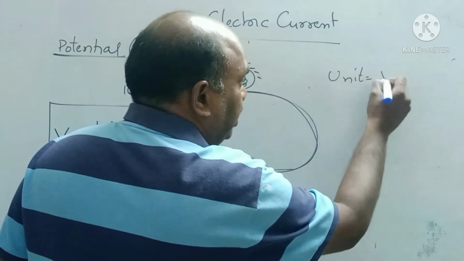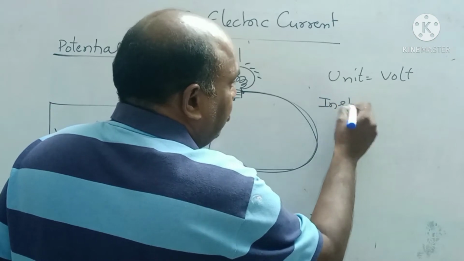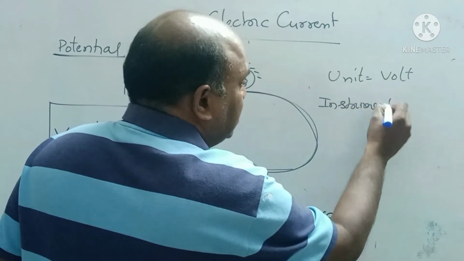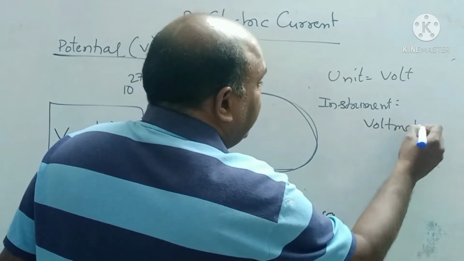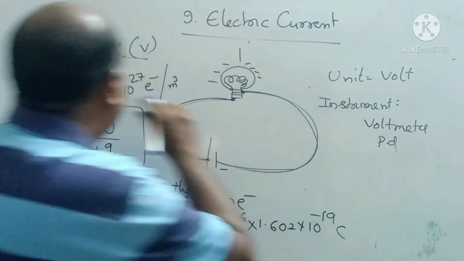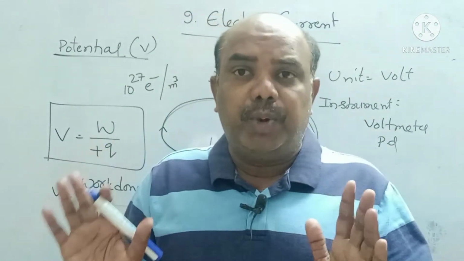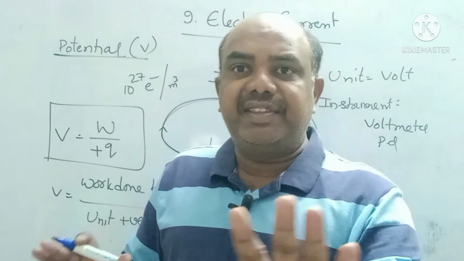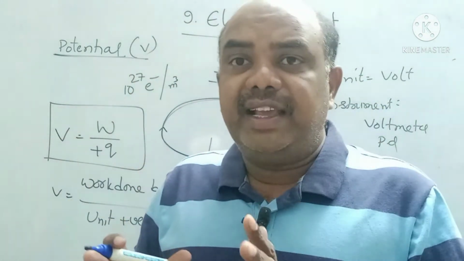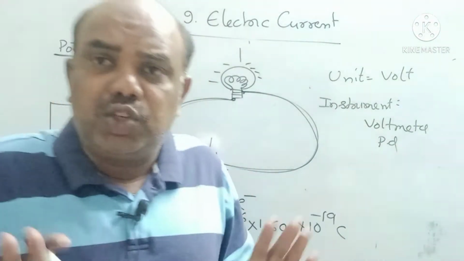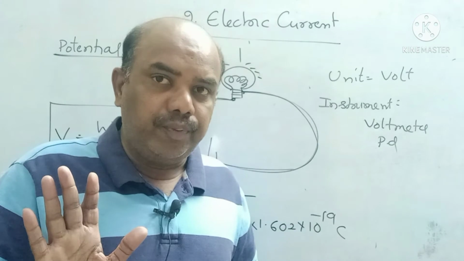Potential unit is volt. To measure the potential difference, what instrument do we use? Potential difference we measure with a voltmeter. Voltmeter is used to measure PD. Potential we cannot measure. Remember children, very important: potential is just a physical quantity. Potential is for our understanding. Sir, can you show potential? We cannot show. Potential difference we can measure, but potential you cannot measure.